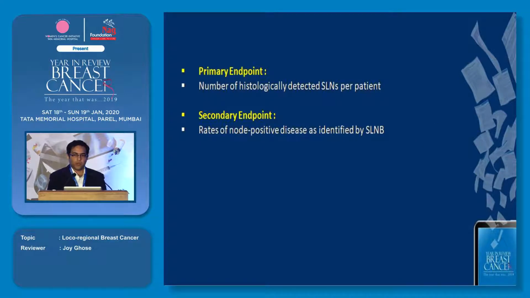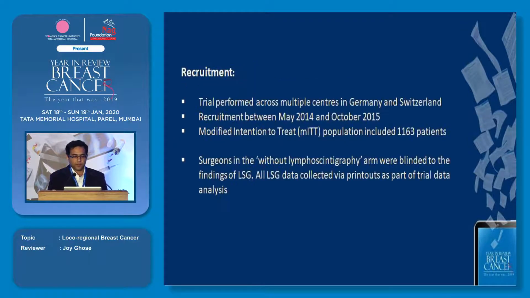The primary endpoint of this study was the number of histologically detected sentinel lymph nodes per patient. The secondary endpoint was the number of node positive disease that was detected by a sentinel lymph node biopsy performed in each arm. The recruitment was across multiple centers in Germany and Switzerland between May 2014 and October 2015. They used a modified intention to treat population because there were a few changes after their screen failures.